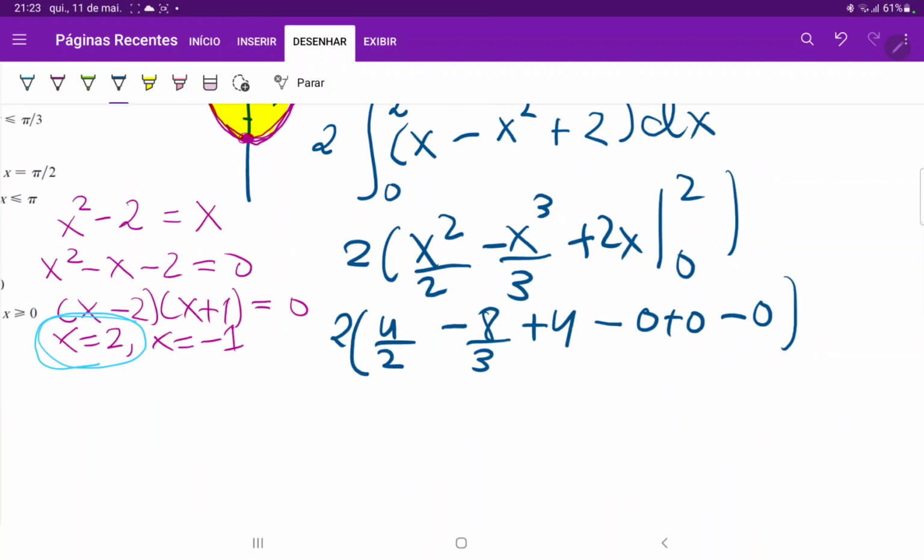So when we work out this math, this becomes 2 times, that is 2 plus 4, so 6. 6 minus 8 over 3, and then all of this times 2. That should be 20 over 3. So 20 over 3 is